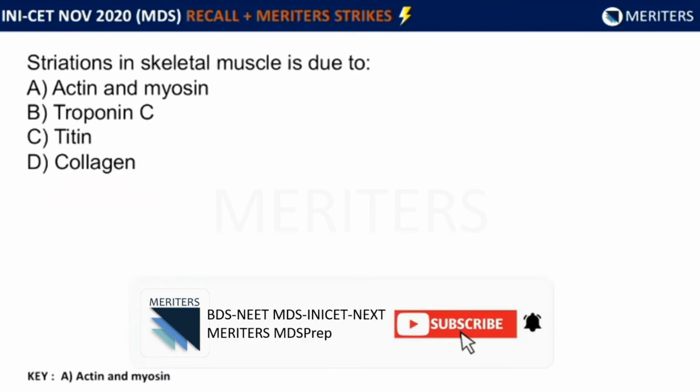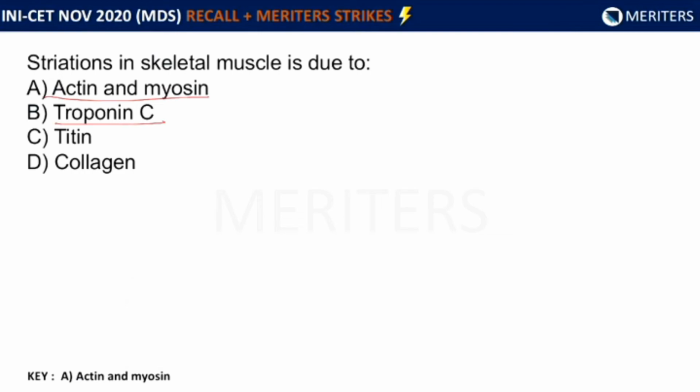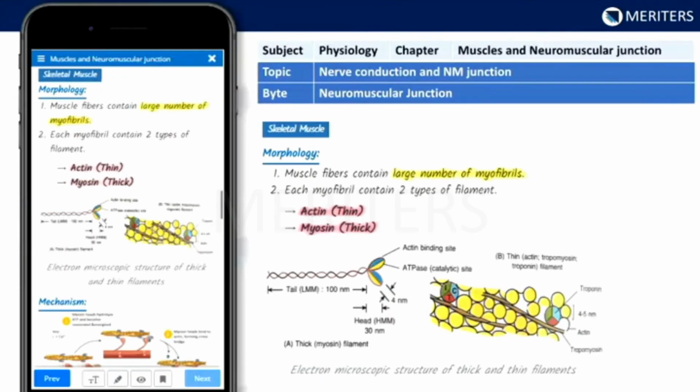Striations in skeletal muscle is due to A. Actin and myosin, B. Troponin C, titin, or D. Collagen. Now the answer here is A, actin and myosin. Actin and myosin are nothing but contractile proteins which form the myofilaments. This has been explained very well in our bites under the topic of neuromuscular junction.